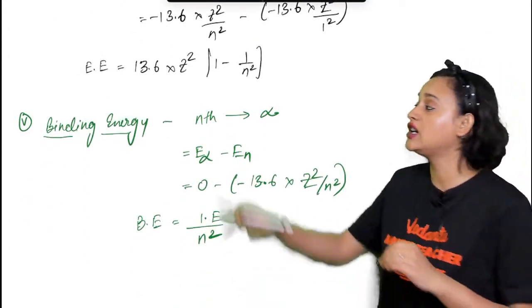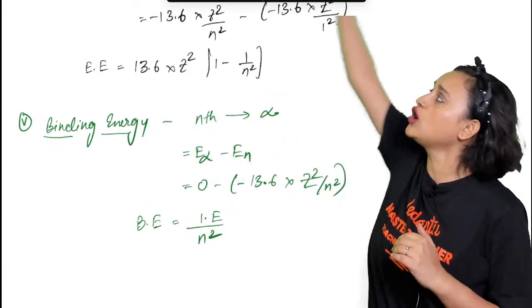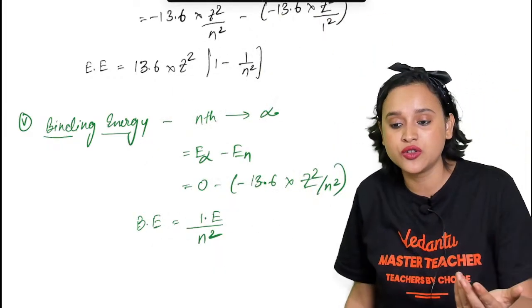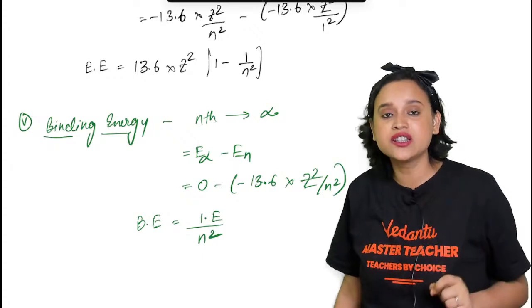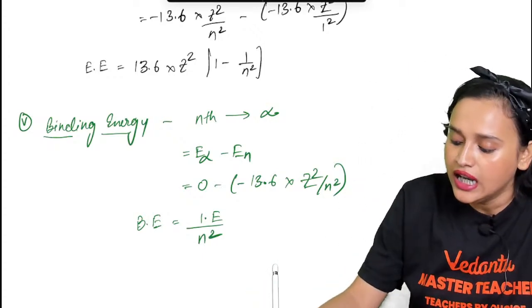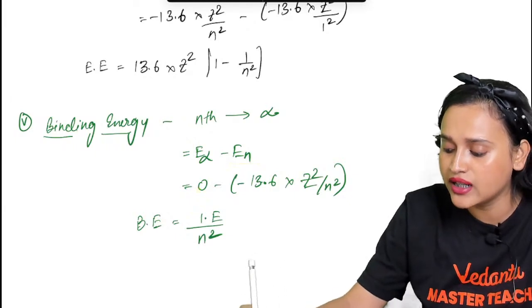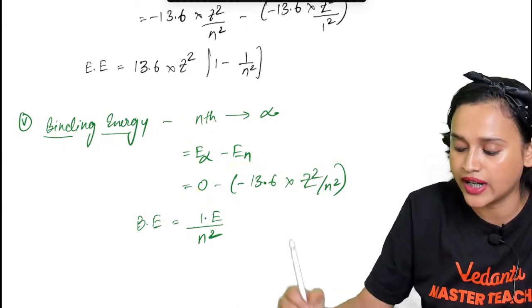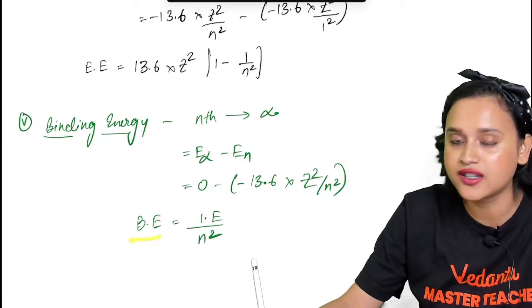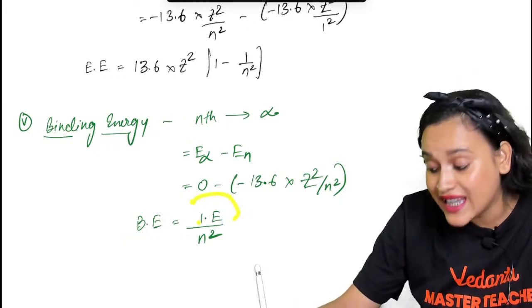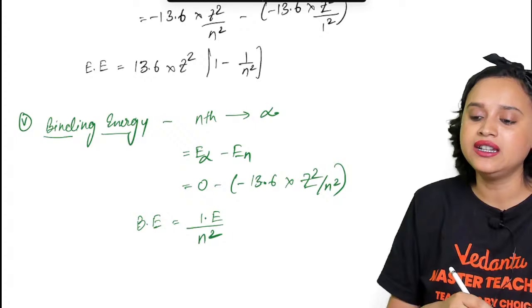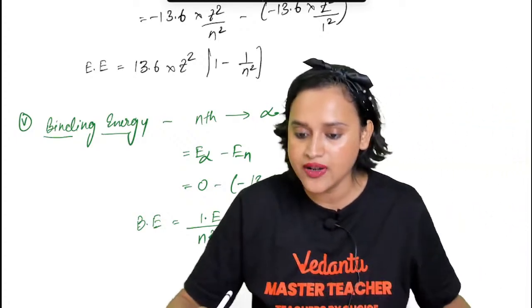Binding energy is basically from the nth state. If you want to take it to infinity, then how much energy do you have to give? So basically it will be E infinity minus energy at nth level. So 0 minus 13.6 multiplied with Z square divided by n square. Hence binding energy is equal to ionization energy divided by n square. All right, everybody.